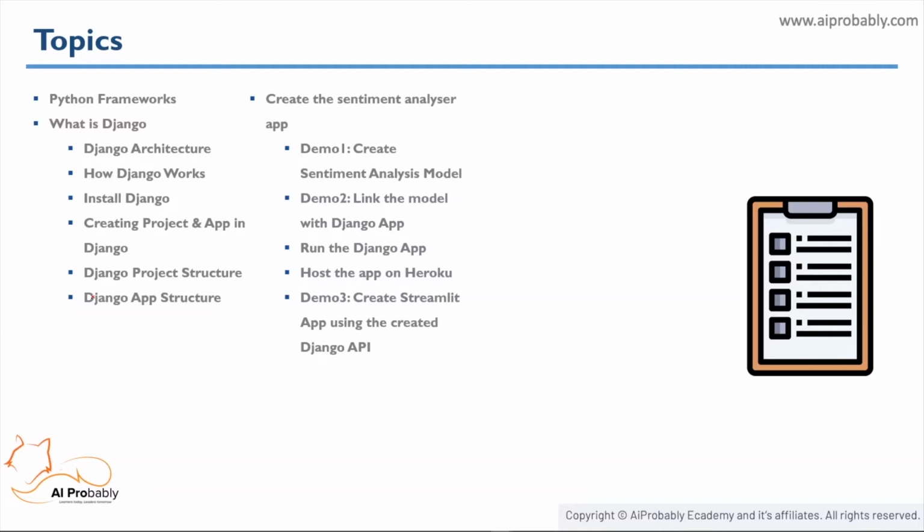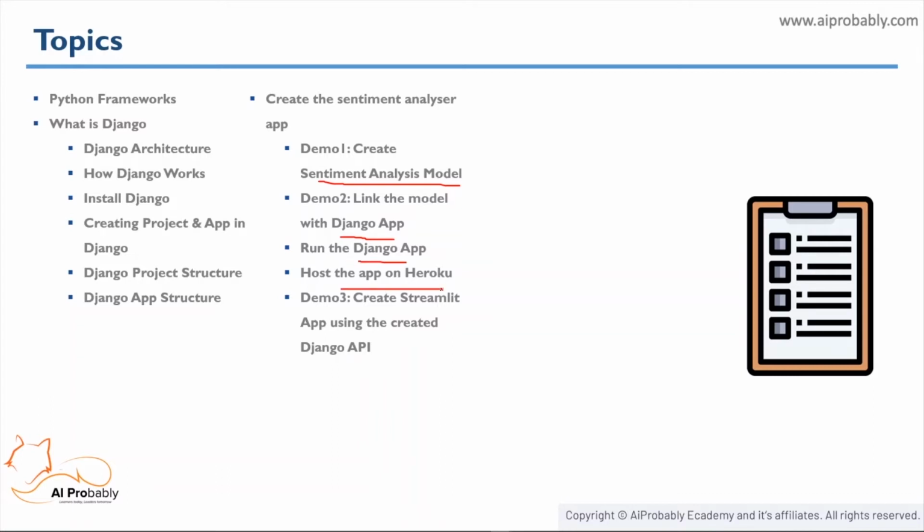Then we'll go through what Django project structure is and what Django app structure is. After that, we'll go to the practical part of this module, which is creating the sentiment analyzer app as just now I showed you. For that, we'll be creating the sentiment analysis model first, then we'll be linking that particular model with our Django app, we'll be running that particular Django app and hosting that app on Heroku.